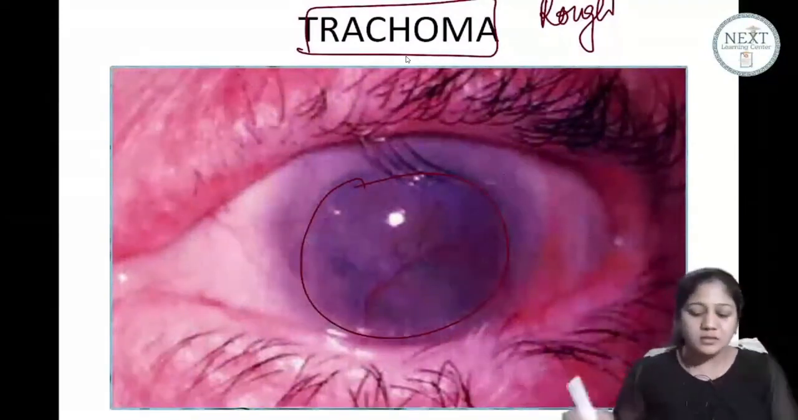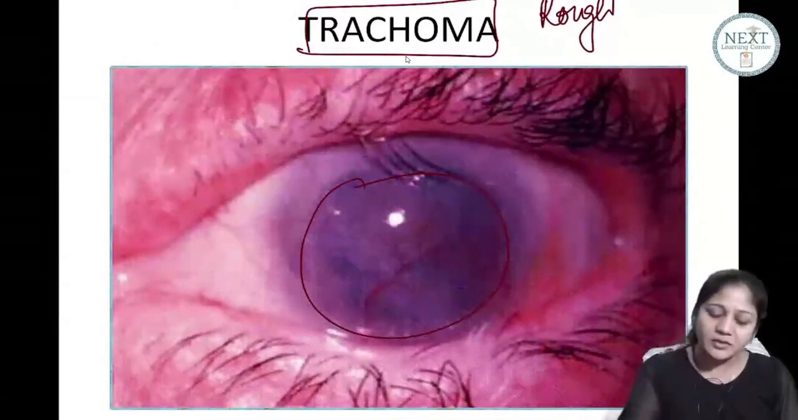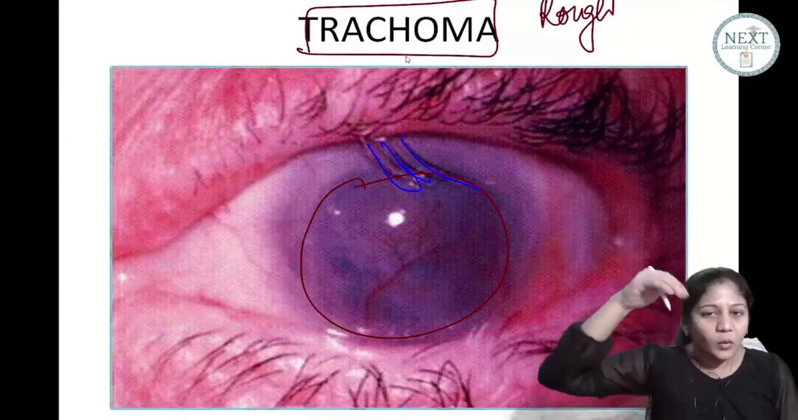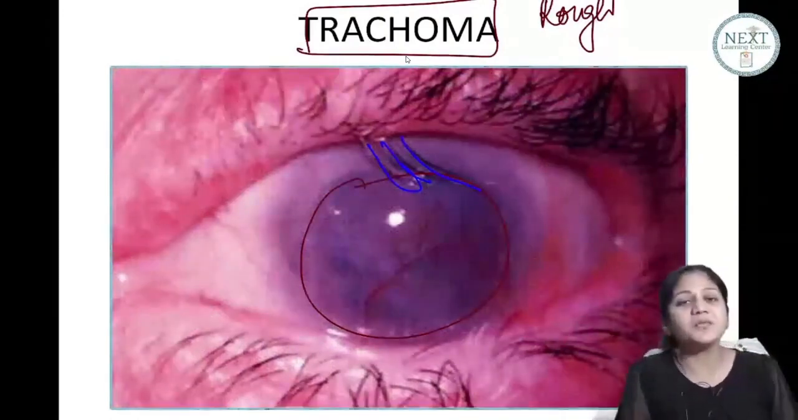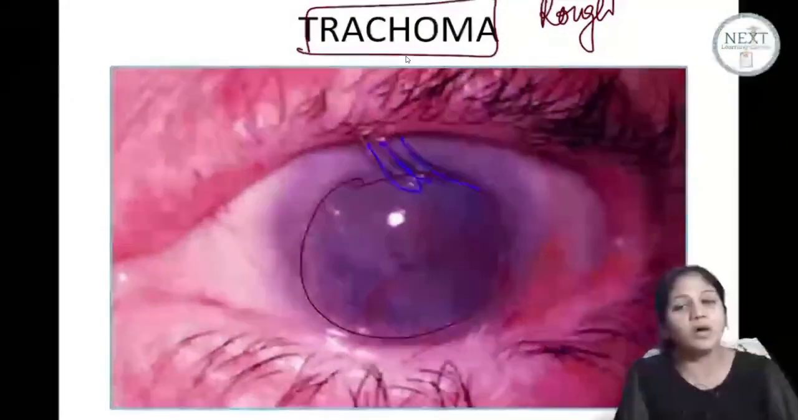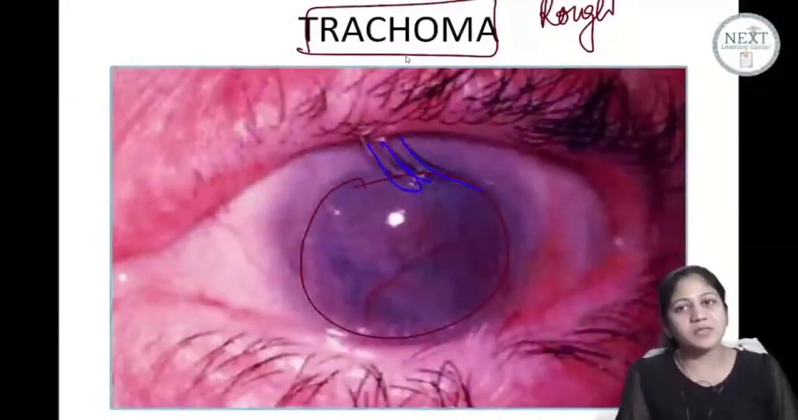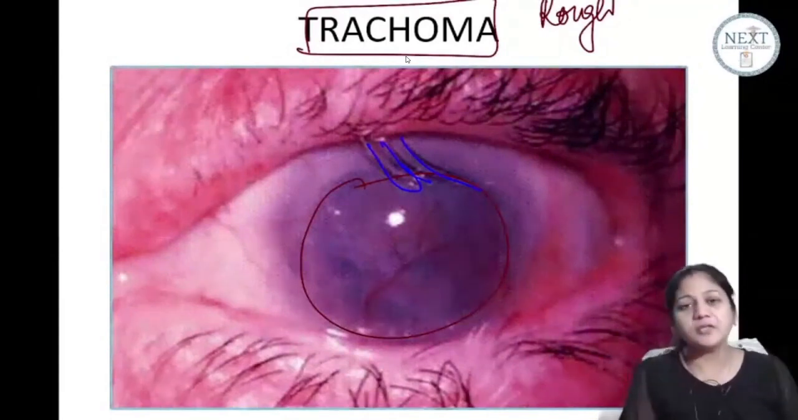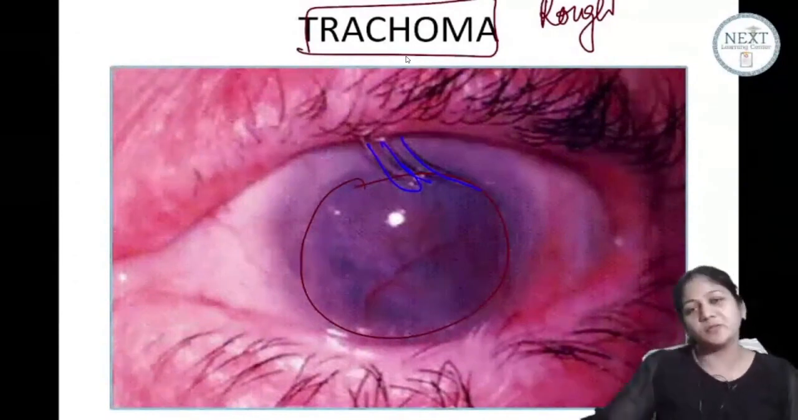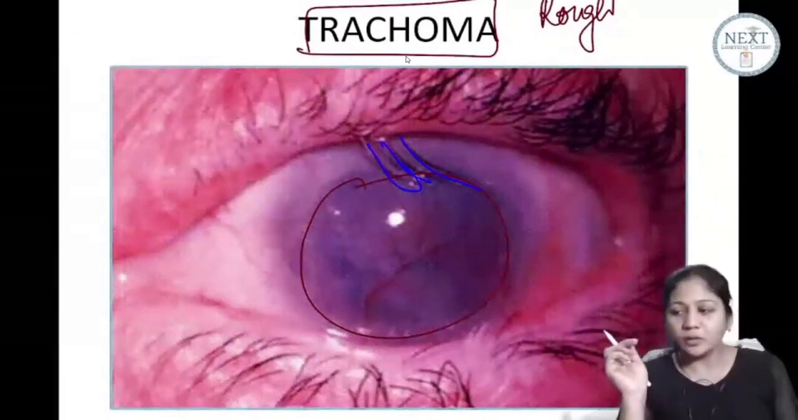Can you see the lashes? What has happened to the eyelashes, guys? Eyelashes are all going towards the cornea, so it's all because of scarring. Your lid has become scarred, your cornea, your conjunctiva, everything has become scarred. Is that clear? So in old age you become blind, not in childhood but in old age you become blind.